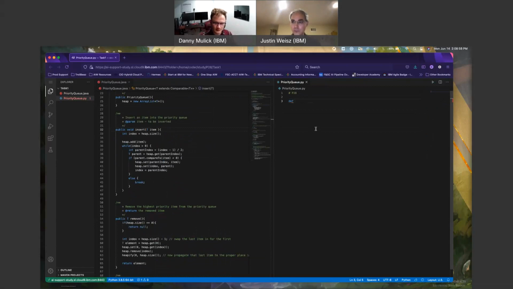So for insert, no, it is def function. Insert, and the param will be item. I believe pass should suffice for that. Insert an item into priority queue. So I can actually just take this as my stub and comment for now. I'll come back to this later and clean that up.